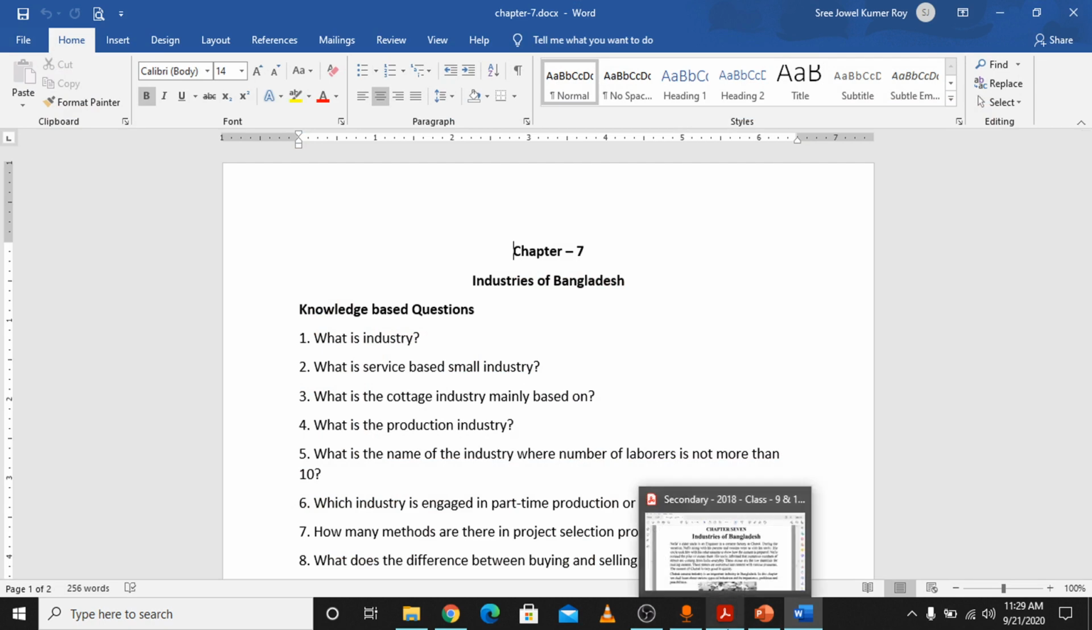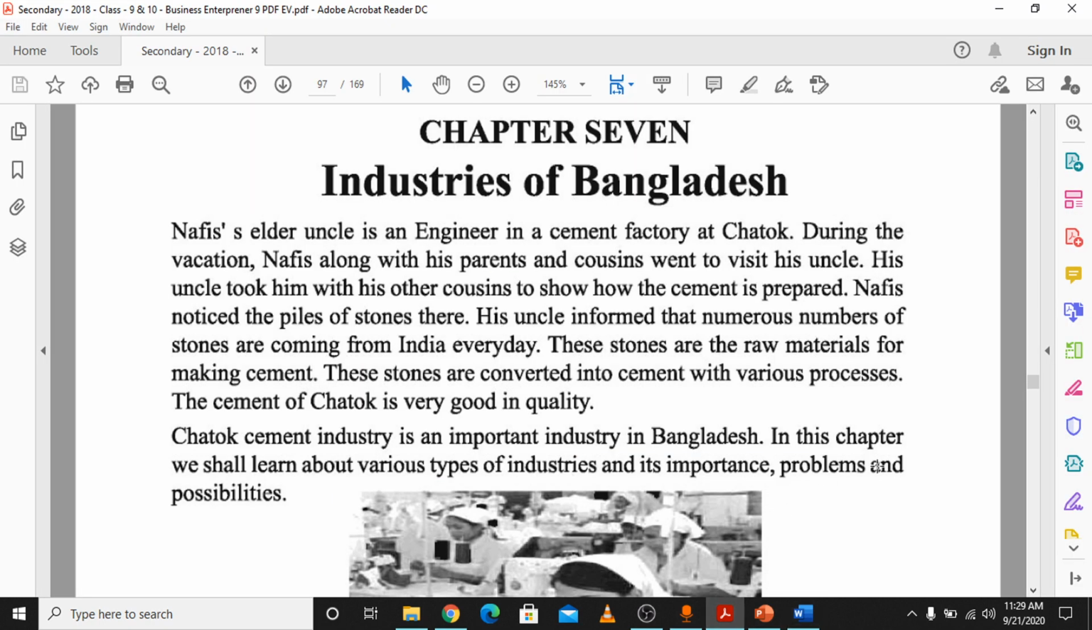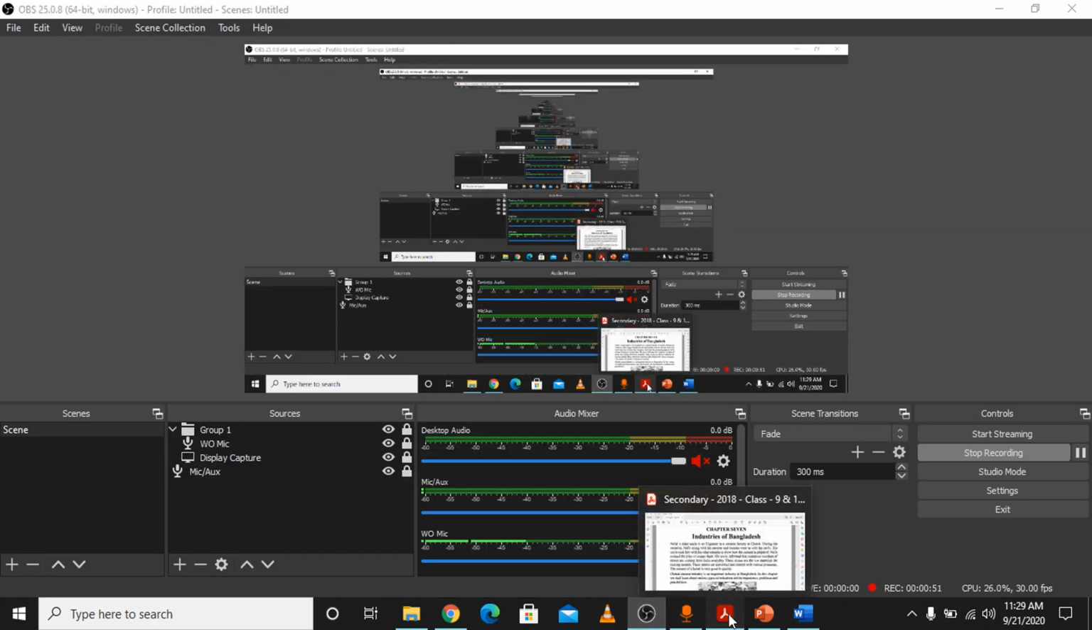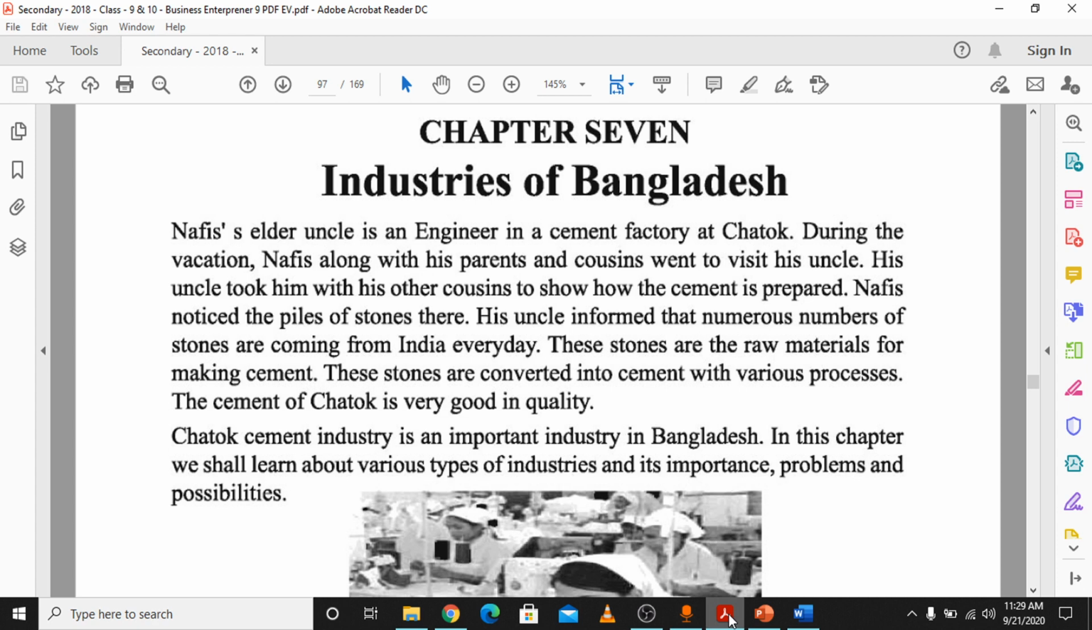At first I will revise the chapter. Chapter 7, Industries of Bangladesh. From the first para you can find one necessary piece of information: what is the raw material for the cement making process? The answer is stone. That means from this para you can find out the answer.